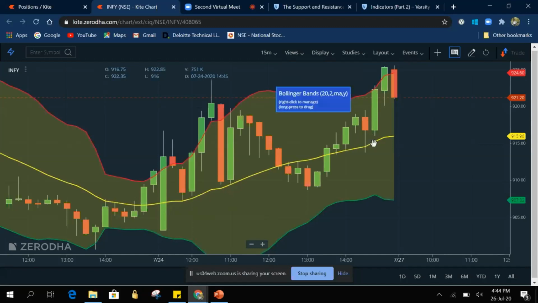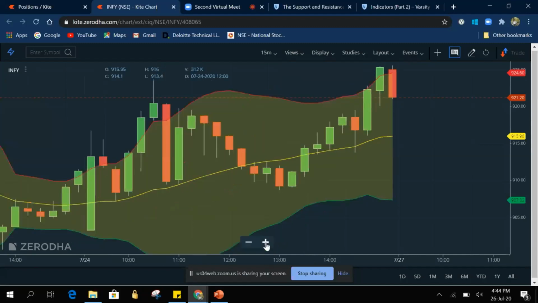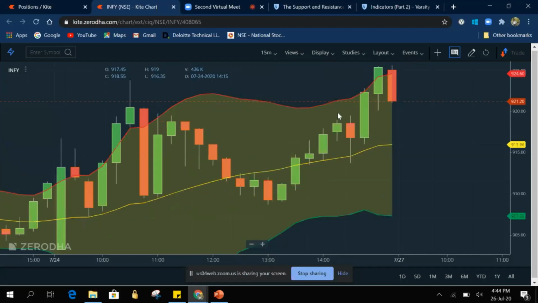have to exit at cost to avoid the risk, because once it reached the yellow line and crosses down again, it may try to move towards the green line. That is mostly the bearish view it will take. So here we can simply say that the green line will act as a support level, and the red line will act as a resistance level. Whenever the price reaches the red line, we have to exit and take a short position. Whenever the price reaches the green line, that we can call a support line, there we can take a long position with a view of bullishness.